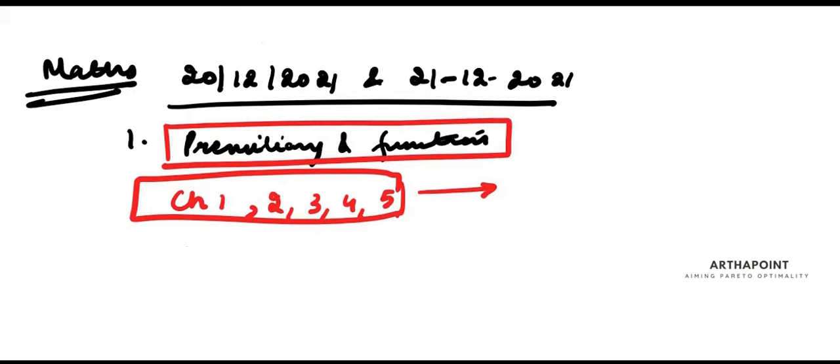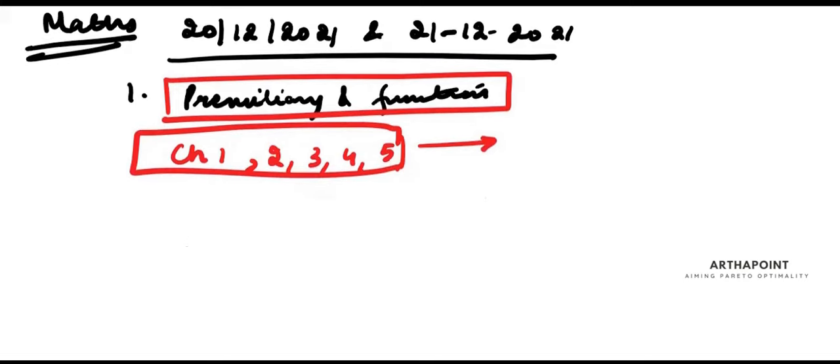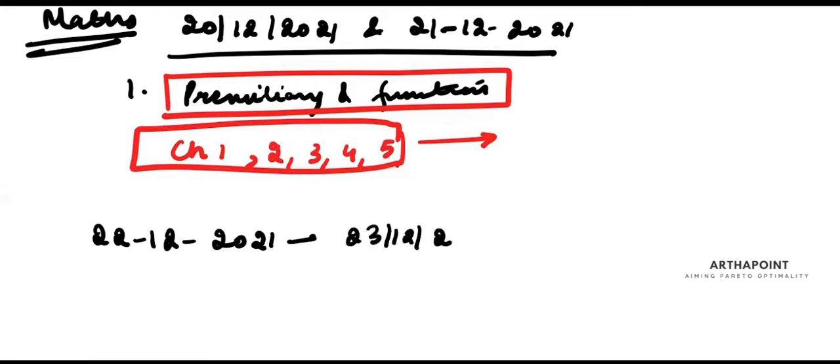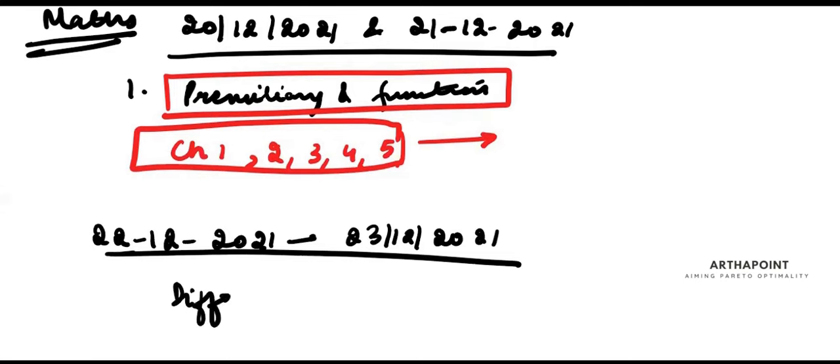We have covered what are functions of many variables, function of 2 variables, what is range, what is domain, what is one-to-one function, what is onto function. All of that is going to be important here. Then from 22nd/12/2021 to 23rd/12/2021, you will focus on differentiation.